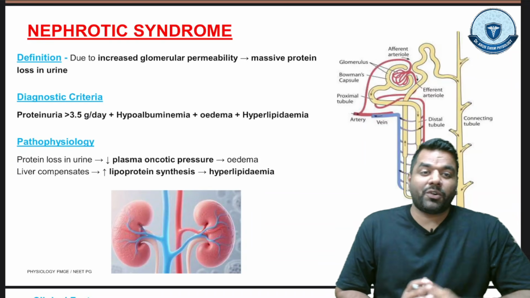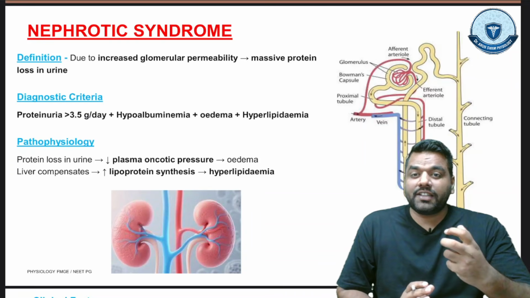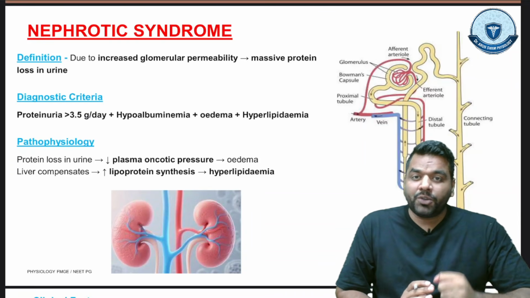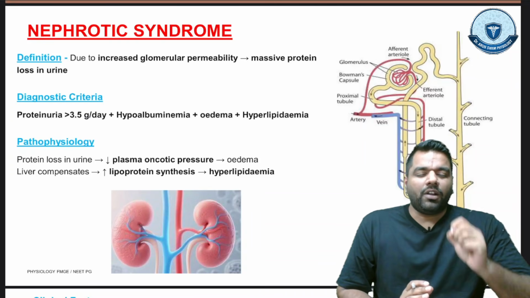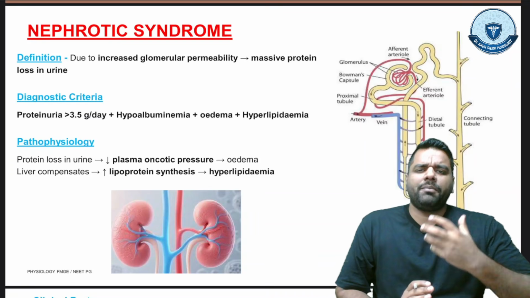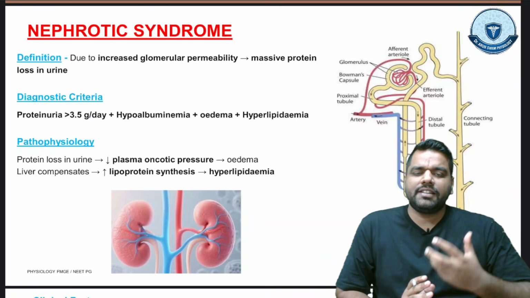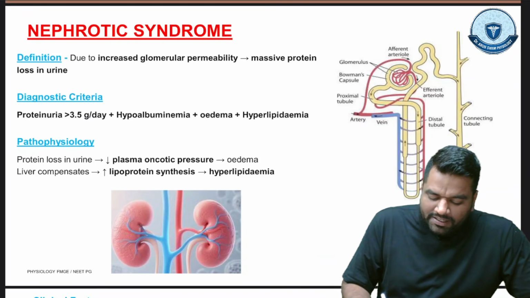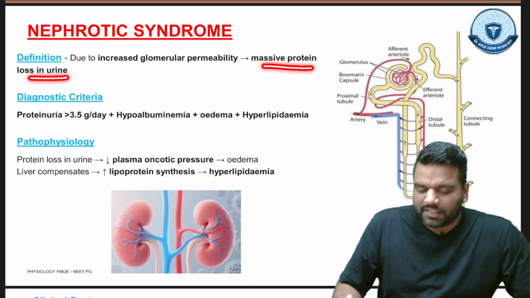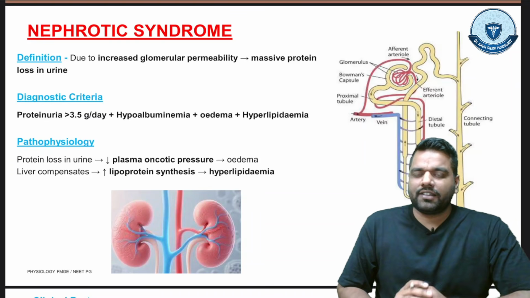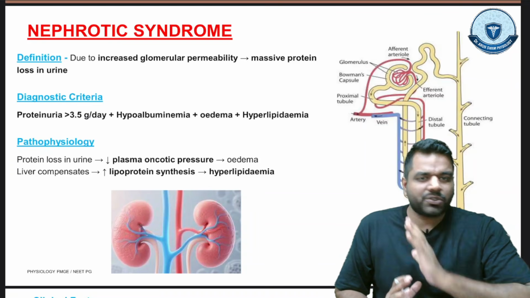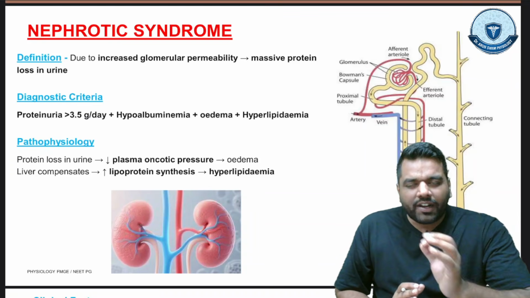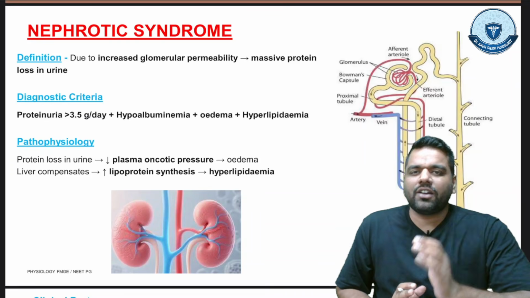See, what is nephrotic syndrome? Nephrotic syndrome is actually due to increased glomerular permeability due to any condition like minimal change disease or anything, and this can lead to massive protein loss in the urine. So always remember one thing: in nephrotic, there is mainly protein loss, and in nephritic, there is mainly RBC loss, right.